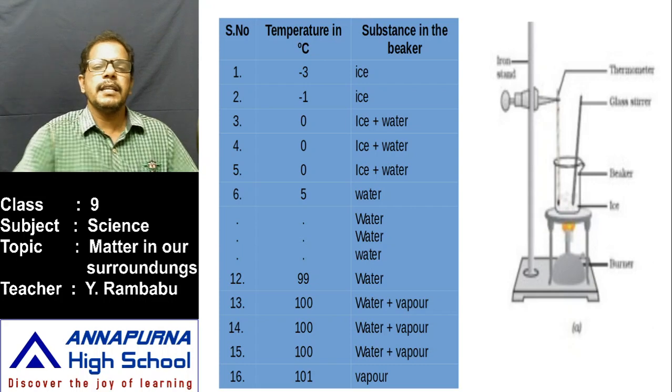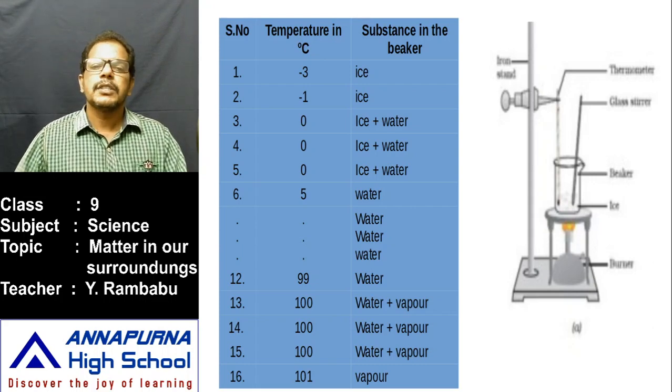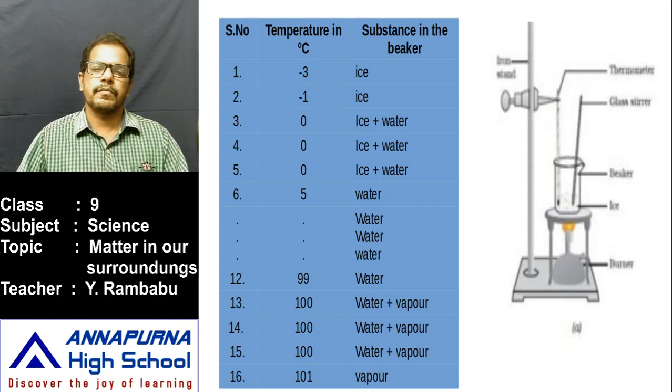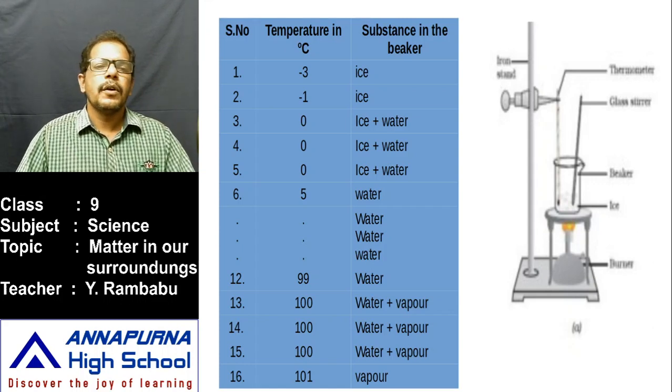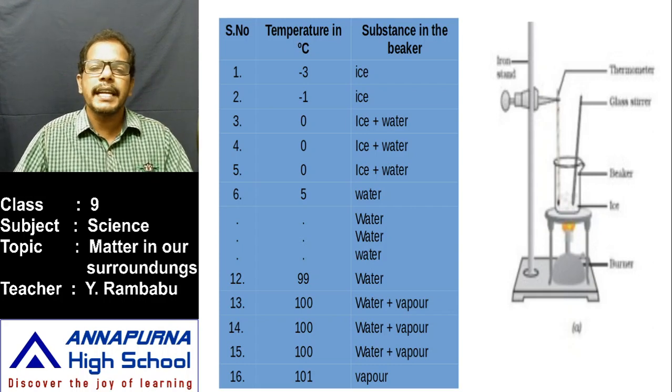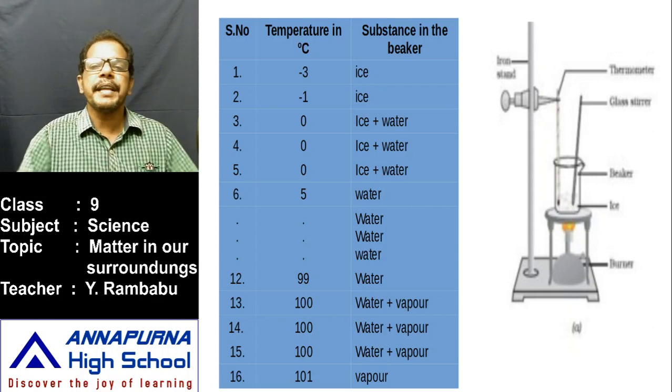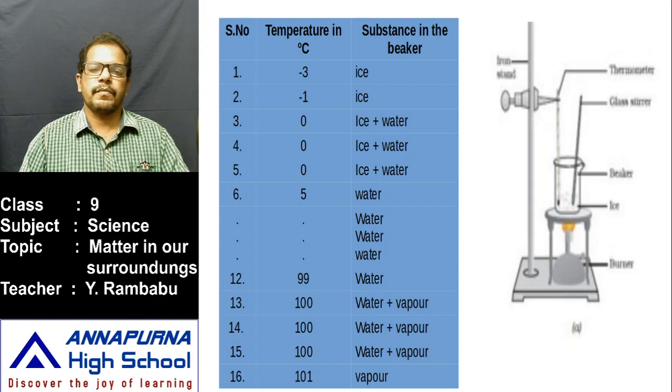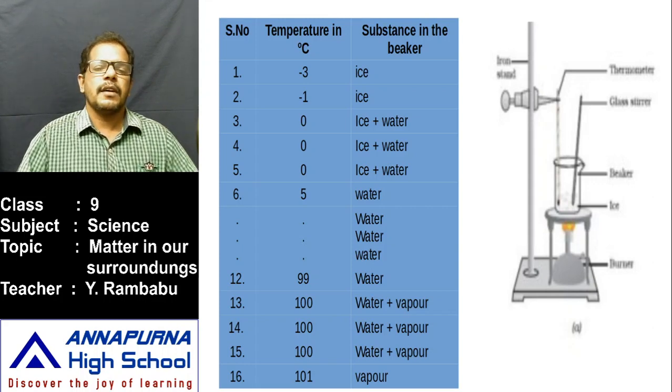The table is ready. Then start heating the beaker, start heating the ice cubes on low flame, and note down the reading in the thermometer at regular intervals of time, for example every 60 seconds or every minute.